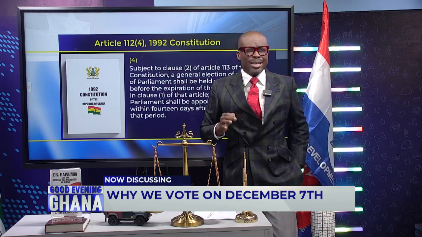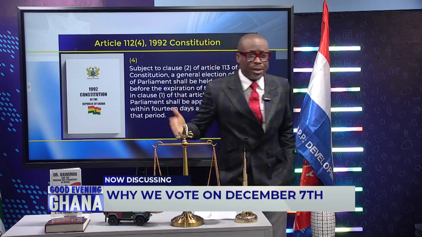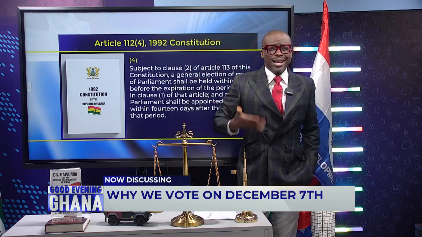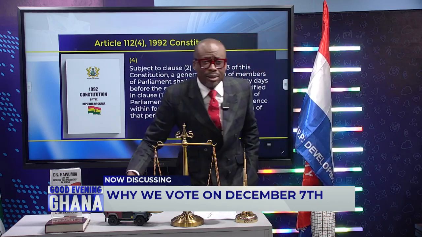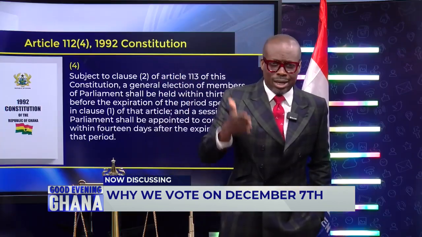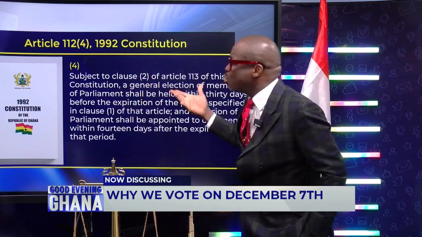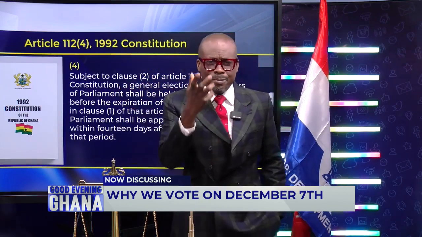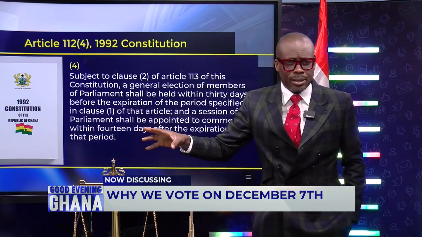So the presidential election, we can decide that we don't want it on the 7th of December. We want it on December 20th. There is absolutely no regulation. In fact, we can have the presidential election on January 1. This is a call to Parliament and to all our scholars and civil society to start making our constitution better by thinking through these things and providing for us meat for the purpose of governing our presidential election.